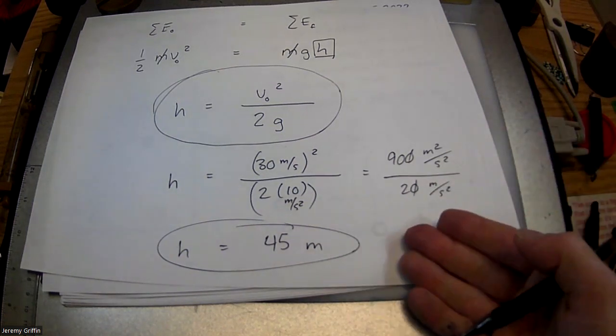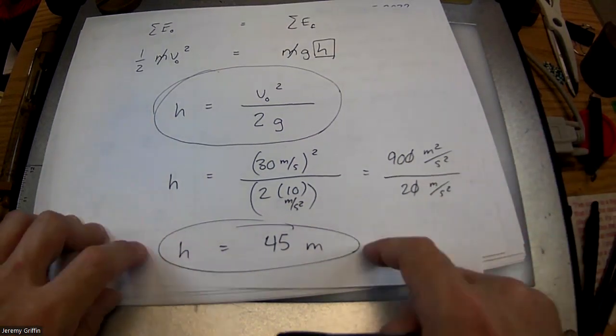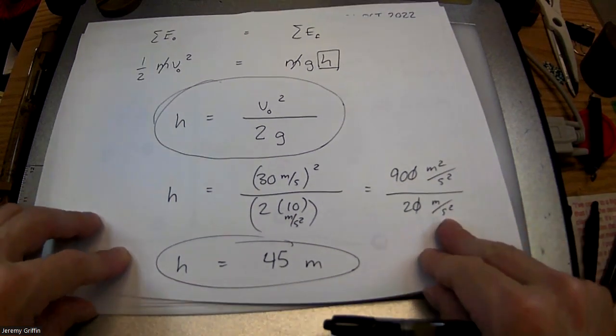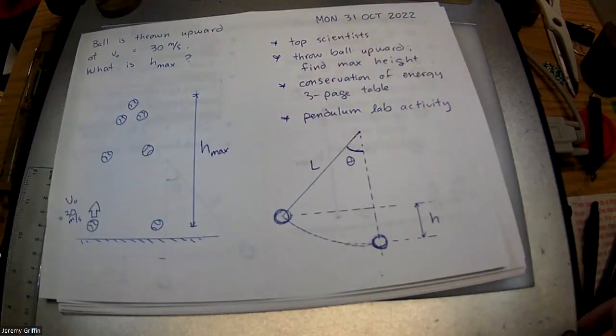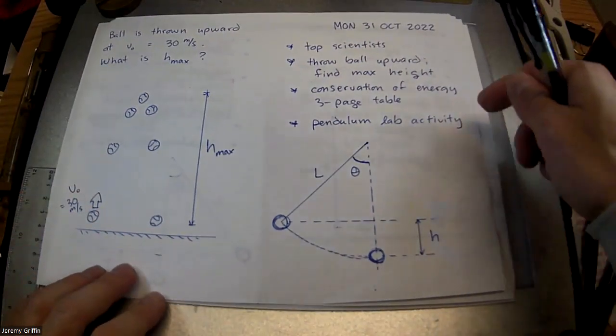And the last way we did it is the theme of last week and this week, conservation of energy. But it leads to the same answer regardless of how you approach it. 45 meters. Okay. All right, guys good there? That's a pretty good warm-up, coming to this Monday.